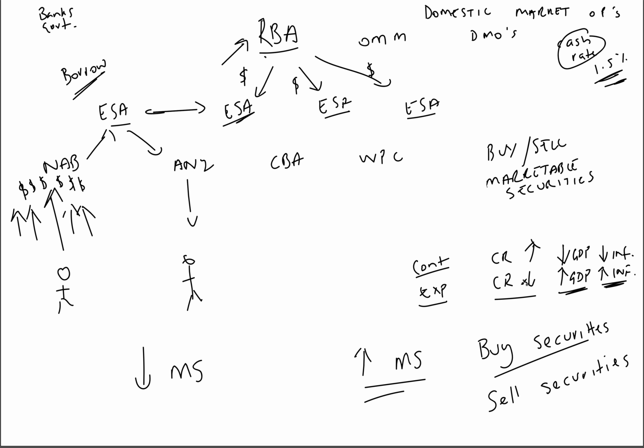It's passed on in the form of an increase in mortgage rates and lending rates by the banks, which should decrease GDP growth and decrease inflation, hopefully getting it between that 2 to 3% per annum.